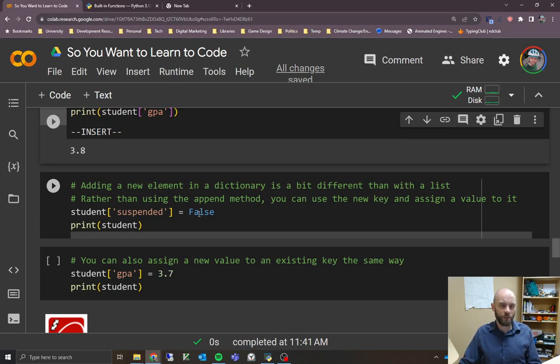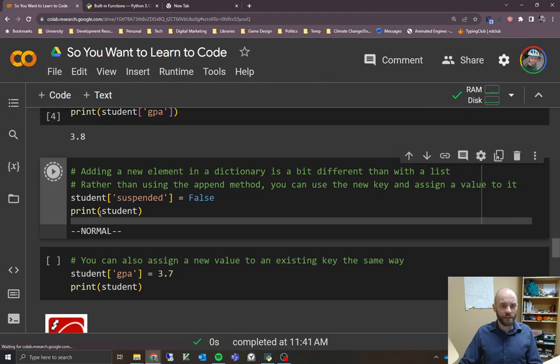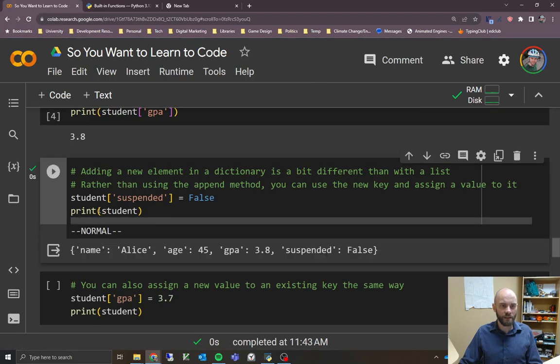In this case, we're going to show that we can put Boolean things in there. We can put any kind of data type in there. You can also put lists inside of dictionaries or other dictionaries. You can nest those as well. But to keep it simple for now, we'll use a Boolean value. So we'll say student suspended equals false. If we run this to print out the value of student, the entire dictionary, we can see now that suspended has been added to it and it's been given the value of false. If you wanted to look it up, you would just use student, the name of the dictionary, and then the key of suspended, and it would give you back false.